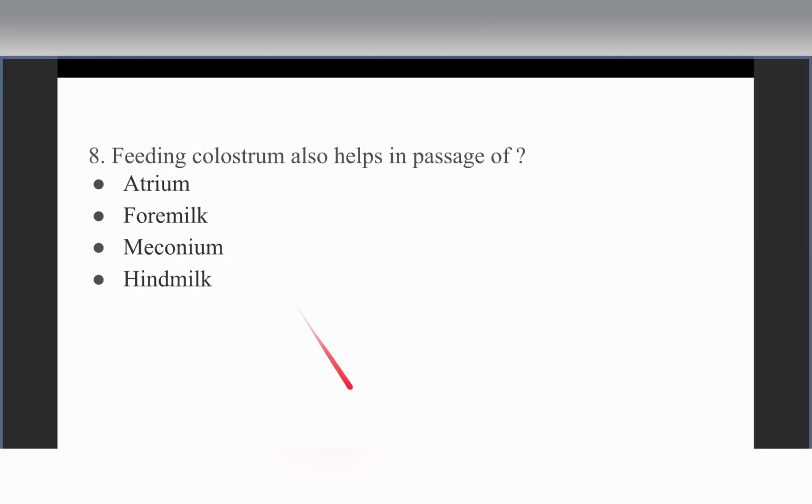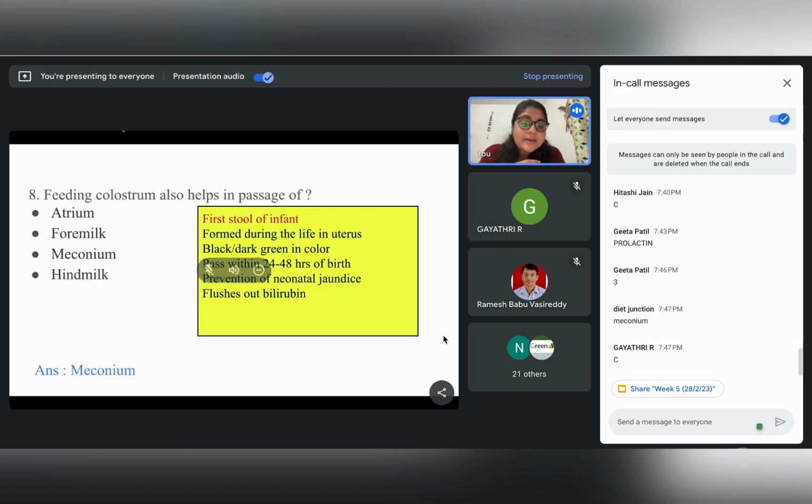As Mr. Vasi Reddy has very rightly pointed out, meconium is the first stool of the infant, right? This stool gets formed when the baby is already inside the womb, that is during its life in the uterus. And when this baby comes out, the first stool which happens is black and dark green in color, right? So why do you think it is dark green in color? Anybody?